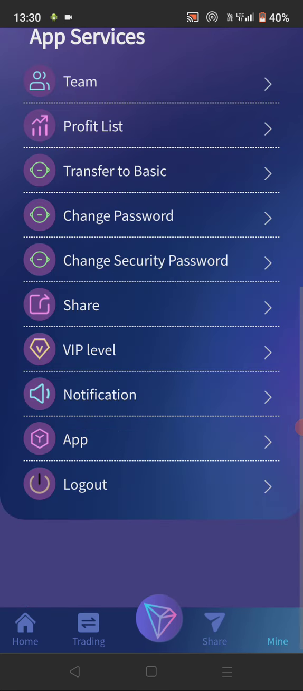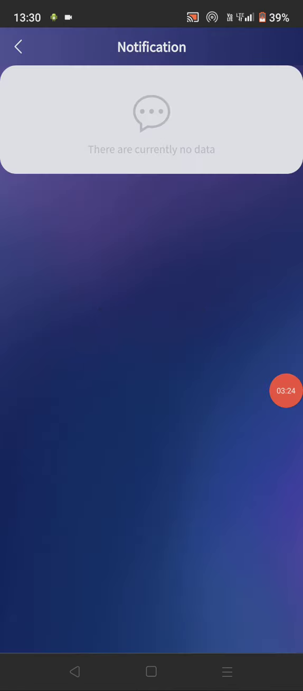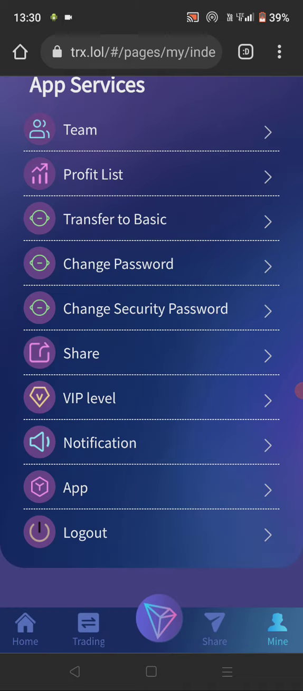you can earn a lot of TRX point and a good income. And if you go down guys, on mine option, you can check logout option. App you can download guys, notification you can check, which are provided by the company. And here you can check guys share option.